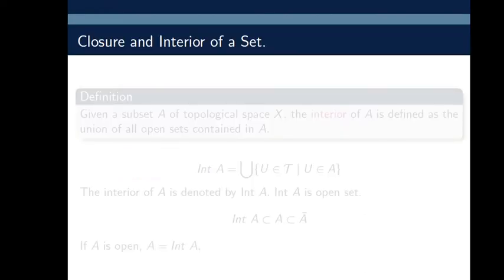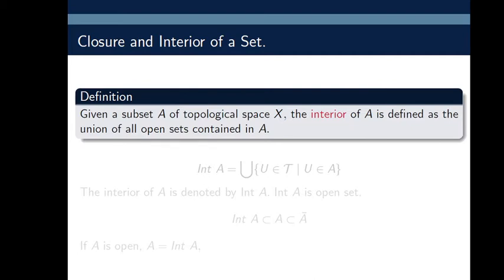Now next, closure and interior of a set. Given a subset A of a topological space X, the interior of A, denoted int(A), is defined as the union of all open sets contained in A. That is, interior of A equals the union of the sets U belonging to tau such that U is contained in A, where U is an open set.